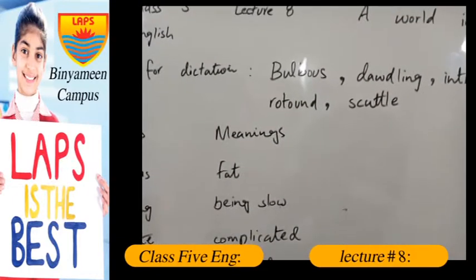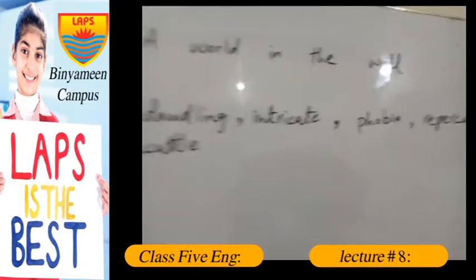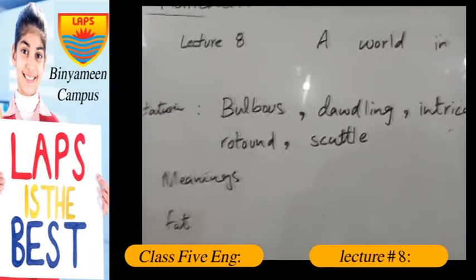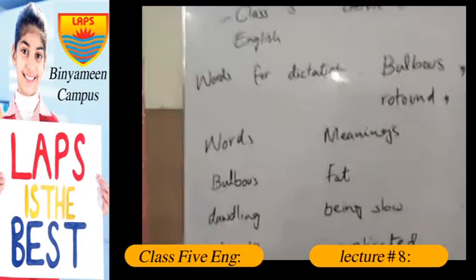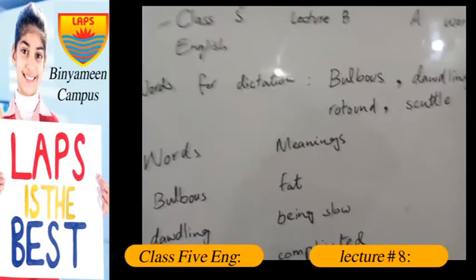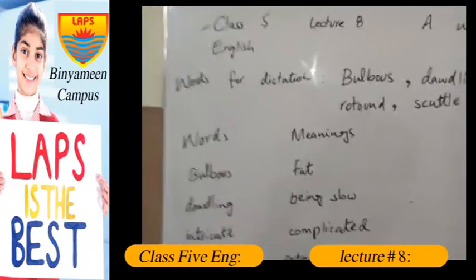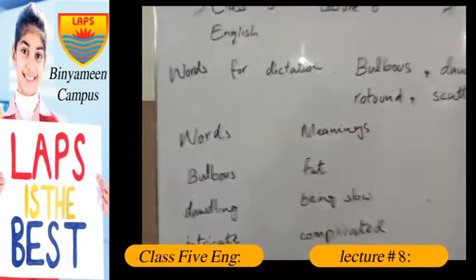When you are reading, look for these words: bulbous, dawdling, intricate, phobia, repercussion, and scuttle, and mark them for dictation. The word meanings will be solved in your neat notebooks. Open your notebooks and prepare pages with the heading vacation homework, margin lines, neat handwriting and proper date.